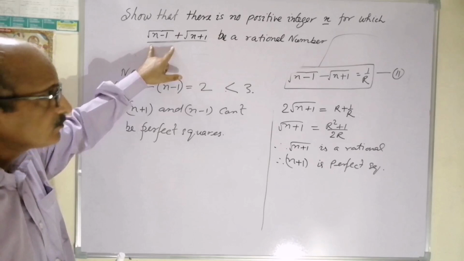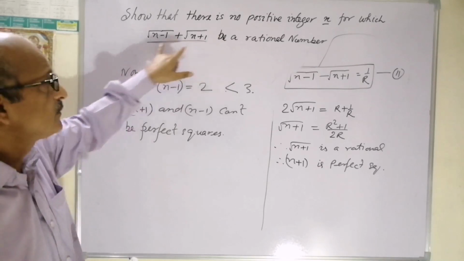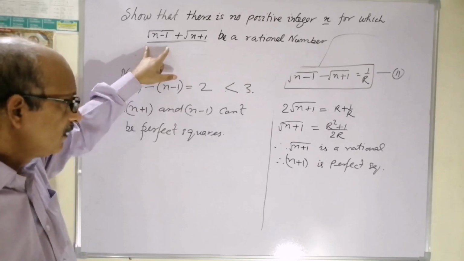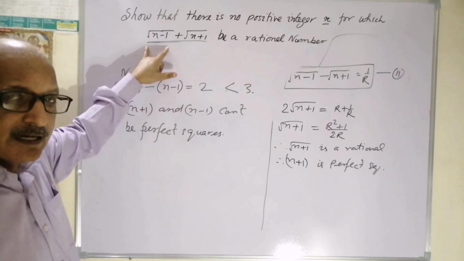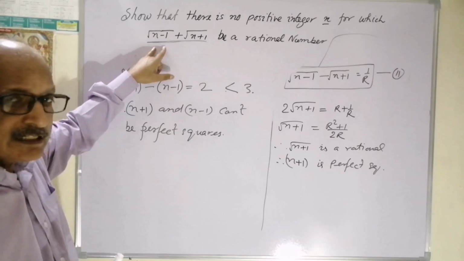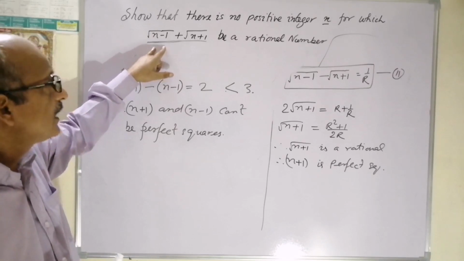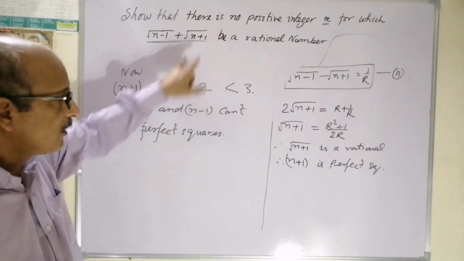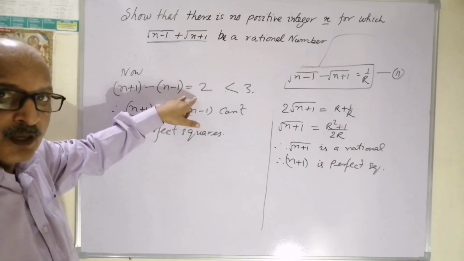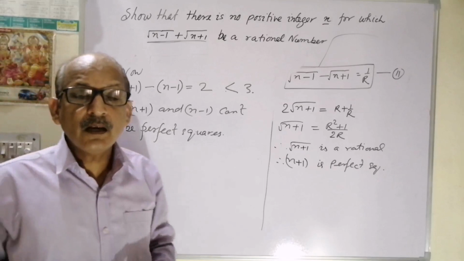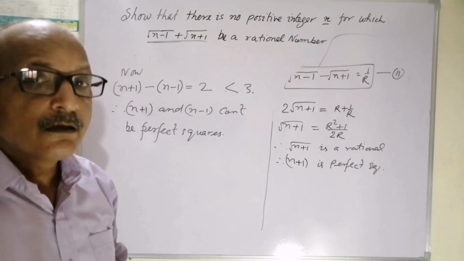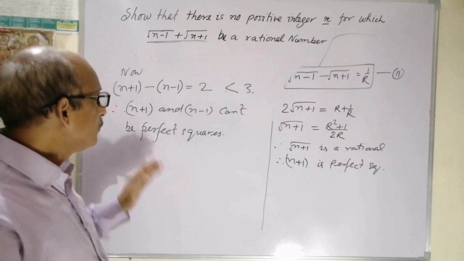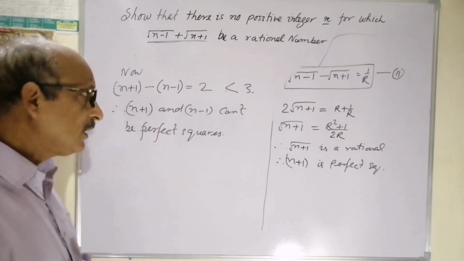Say if this one is a perfect square but this is not, then this part will be rational and this will become irrational. Rational plus irrational is always irrational. Say this is rational, which means n minus 1 is a perfect square. In that case n plus 1 will not be a perfect square because of the contradiction over here. The next perfect square is greater than the previous by at least 3. So both of them can't be perfect squares together.